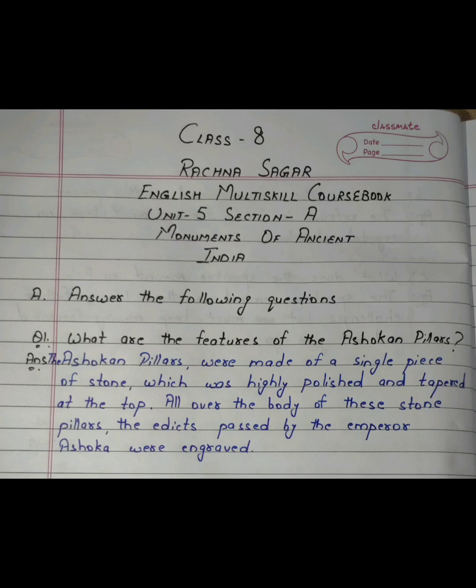Hello students, today we are going to discuss Class 8 Rachna Sagar English Multi-Skill Coursebook Unit 5 Section A Monuments of Ancient India. A part. Answer the following questions. Question number 1. What are the features of the Ashokan pillars? Answer. The Ashokan pillars were made of a single piece of stone which was highly polished and tapered at the top. All over the body of these stone pillars, the edicts passed by the Emperor Ashoka were engraved.